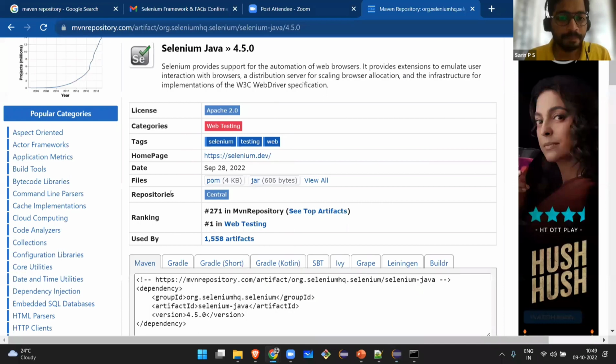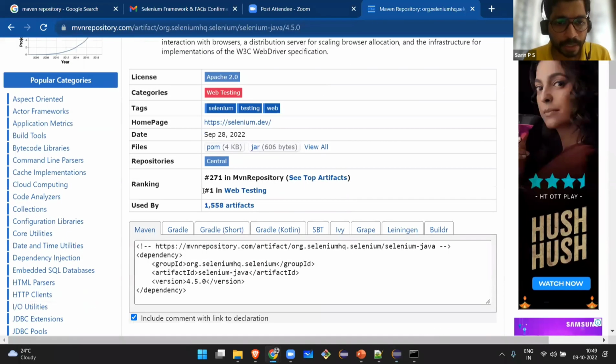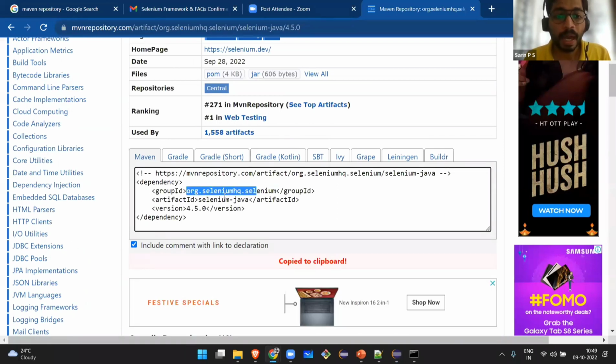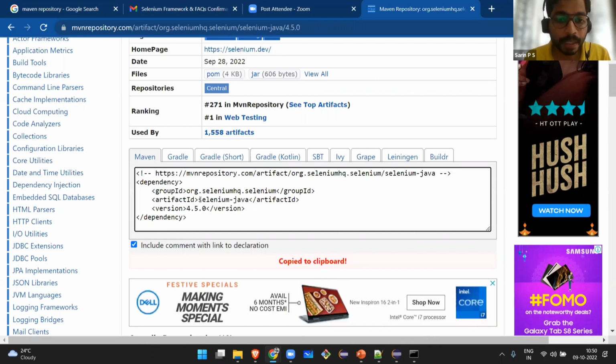That is 4.5.0. See, this is the group ID here. Group ID is the name of the organization, Selenium HQ. The artifact ID is their sub project. The Selenium people are creating a Selenium Java project, and that is the name of the artifact ID. So group ID is basically the name of the organization, and artifact ID is their sub project.